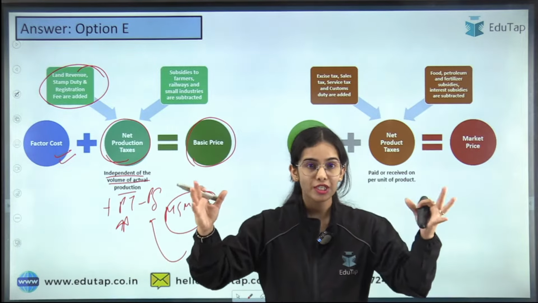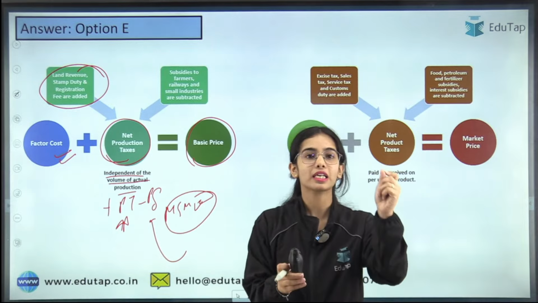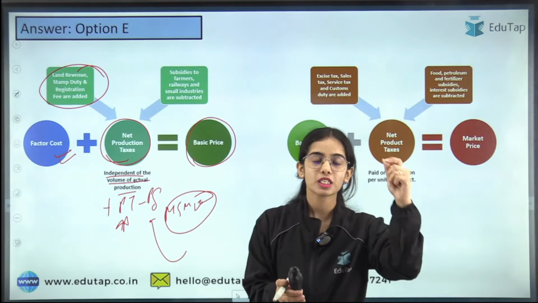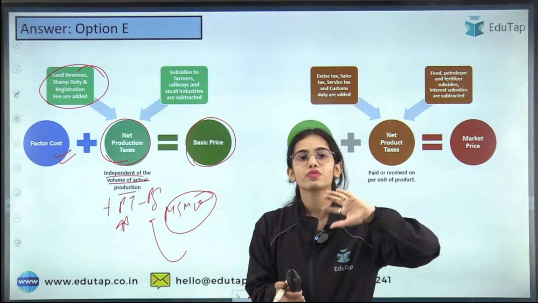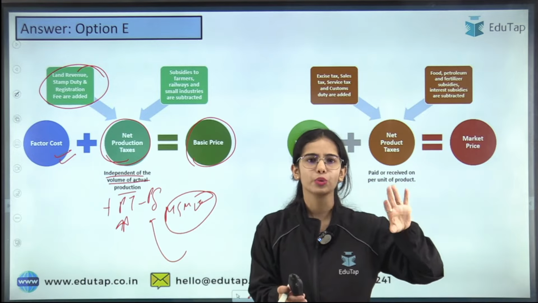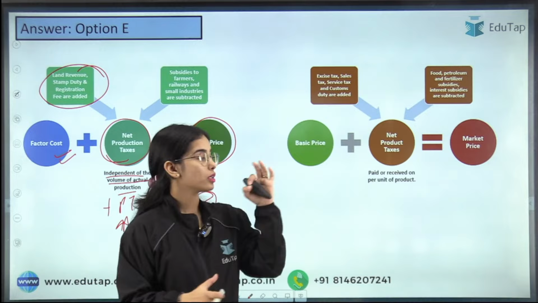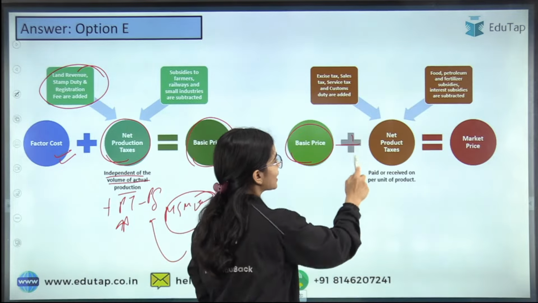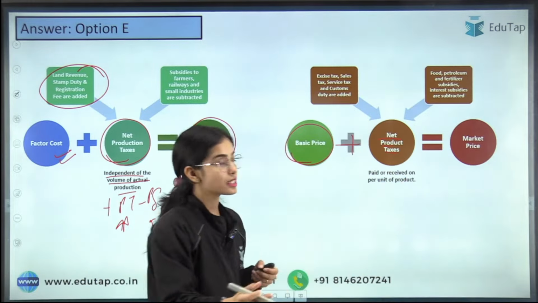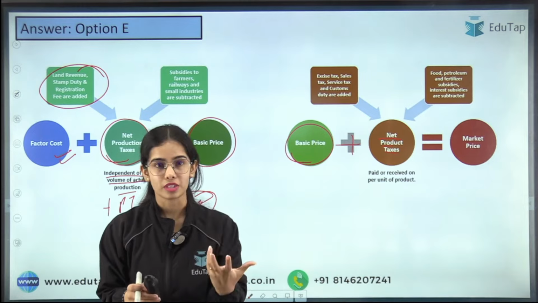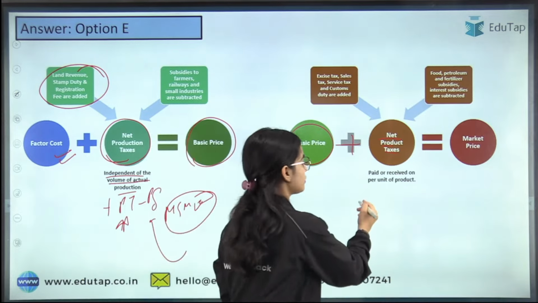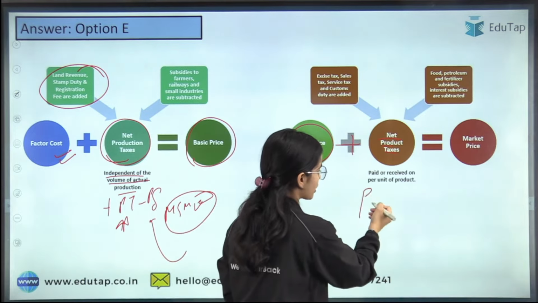So how much production is happening doesn't matter. Just because you are in a particular profession, just because you are in a particular business, you will have to pay a particular duty, or you are getting a particular kind of subsidy. Now in the basic price, you have to add the net product taxes. Net product taxes means like the GST, goods and services tax. You have to pay the production tax.